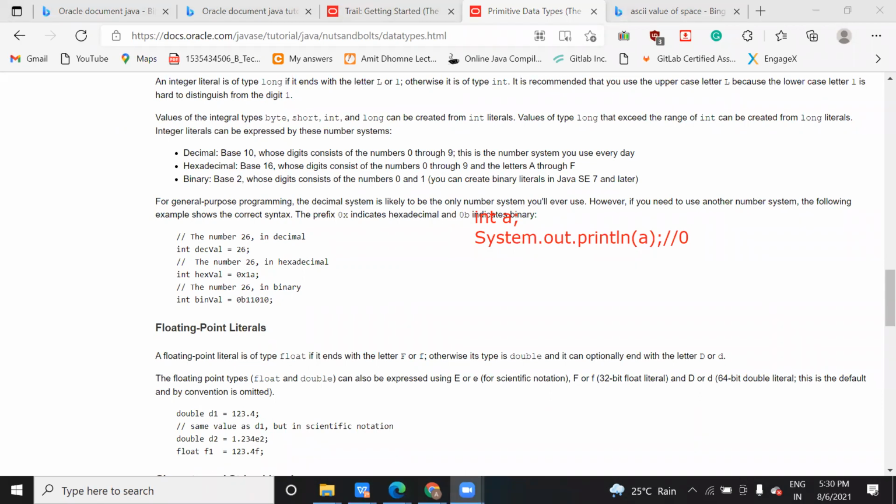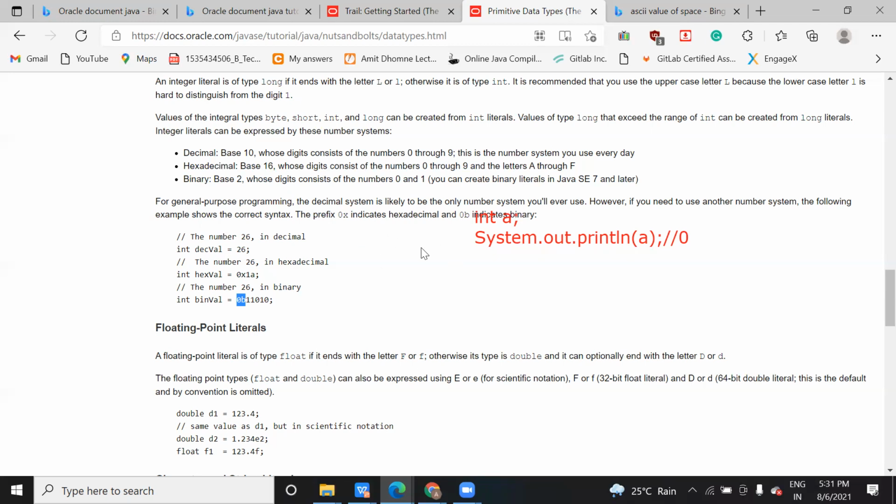Hexadecimal values are represented with 0x, and binary values are represented with a starting 0b. 0b means they are binary, 0x is for hexadecimal. Decimal value is like a number only, and they have a range